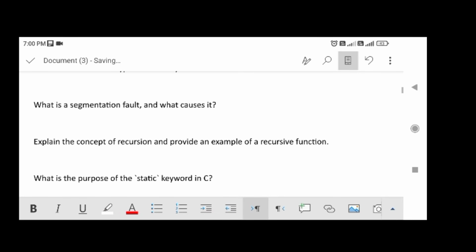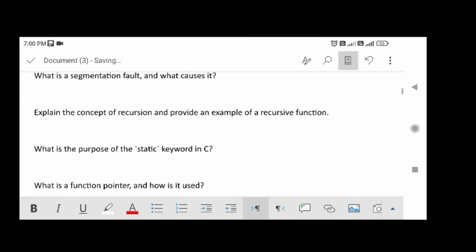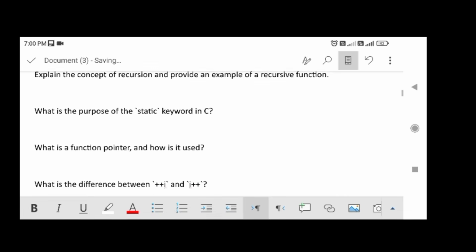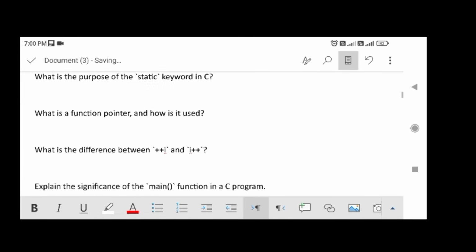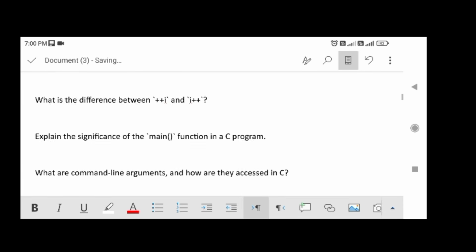What is a segmentation fault, and what causes it? Explain the concept of recursion and provide an example of a recursive function. What is the purpose of the static keyword in C? What is a function pointer and how is it used? What is the difference between ++i and i++?